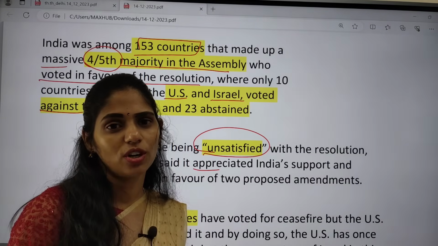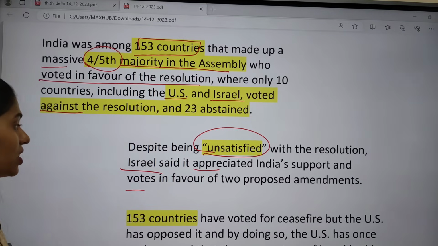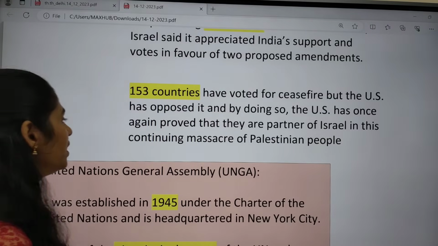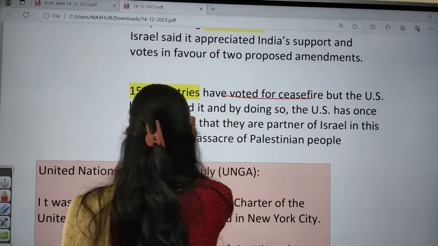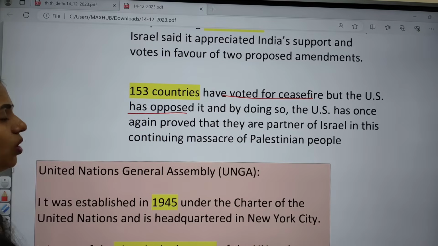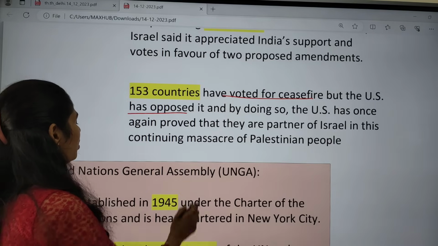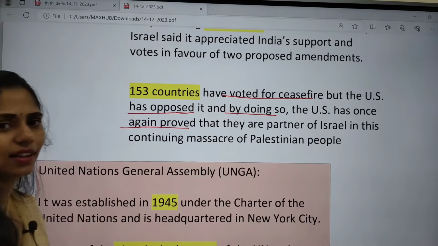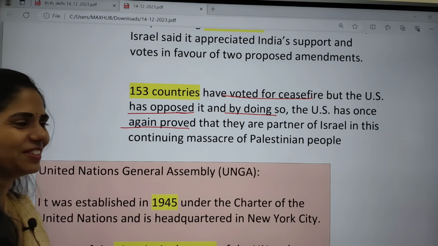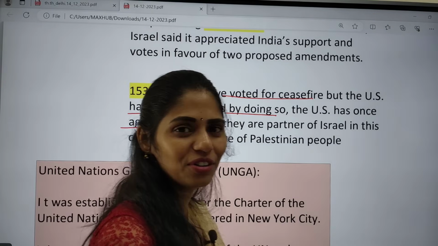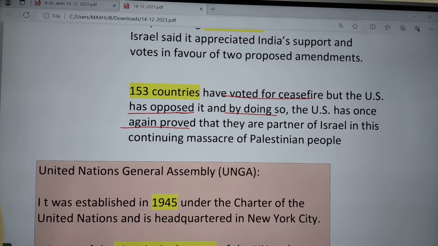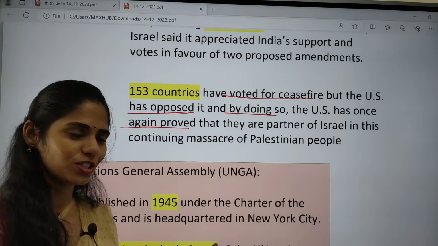So even though Israel has not accepted India's decision, it appreciated India's support. And 153 countries voted for the ceasefire, but the US has opposed it. By doing so, the US has once again proved that they are the partner of Israel. Whenever a country is a friend of another country, how will they vote against that country, right? So because of this, the US and Israel both voted against the resolution.